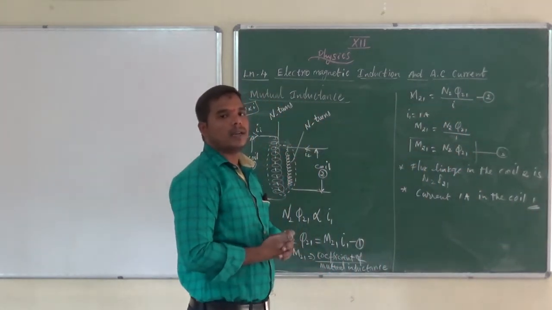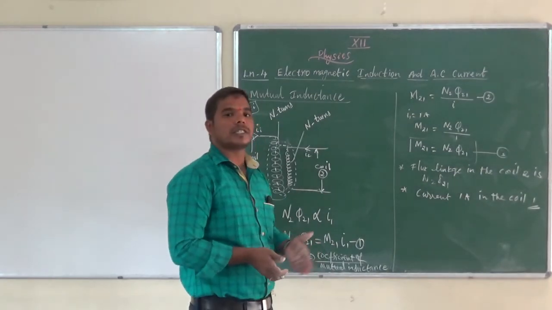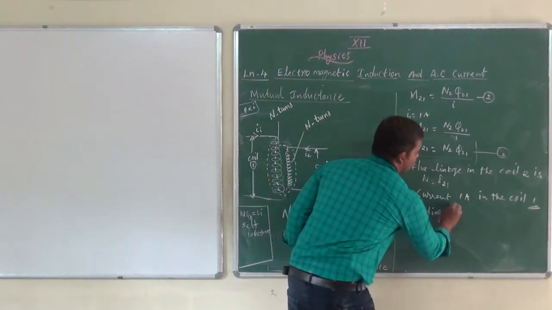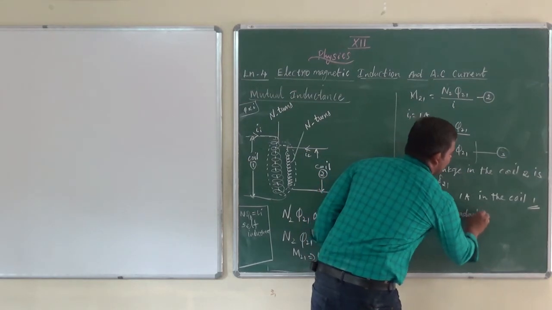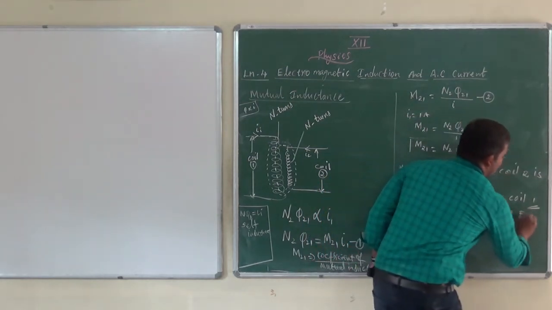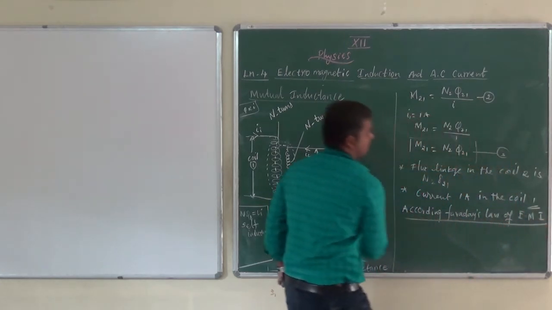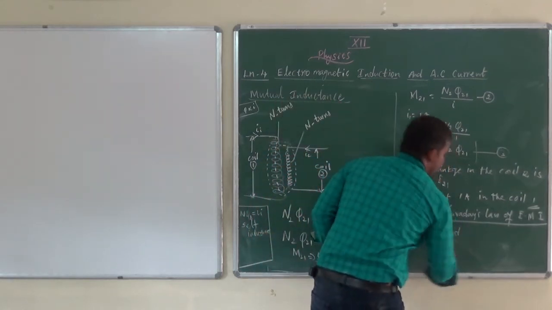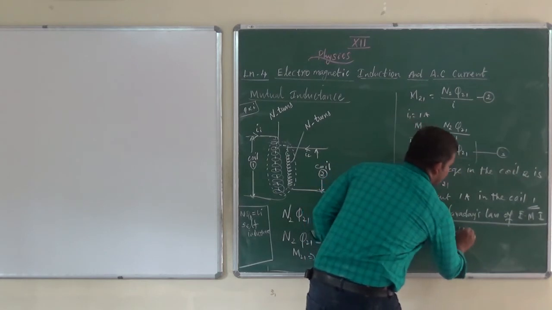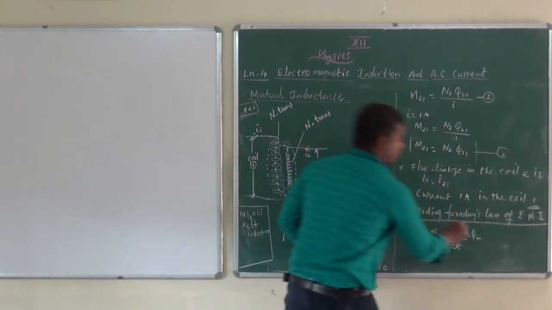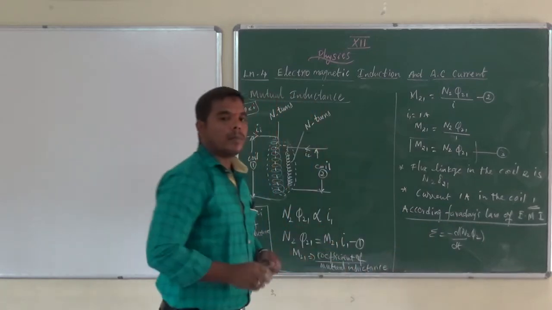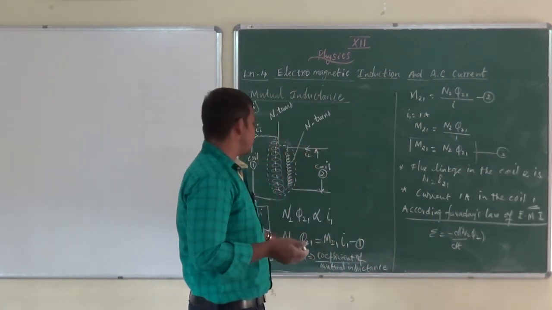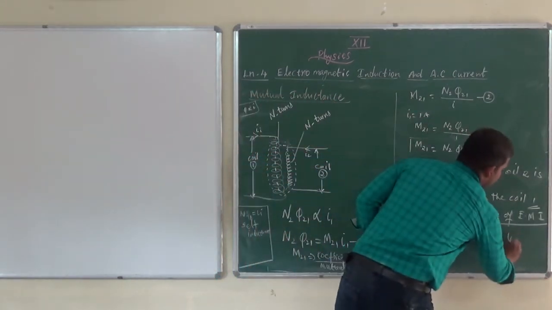This is the definition of the coefficient of mutual inductance. There is another definition also, according to Faraday's law of electromagnetic induction. According to Faraday's law of electromagnetic induction, in short form, EMF equals minus d by dt of N2 phi2. Isn't it? N2 phi2. We have to see this N2 phi21 from equation number 1. This is considered equation number 4.